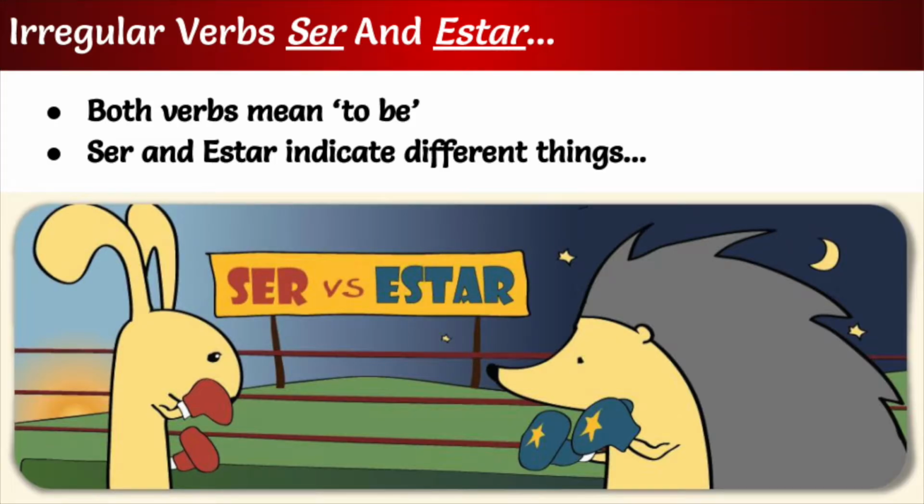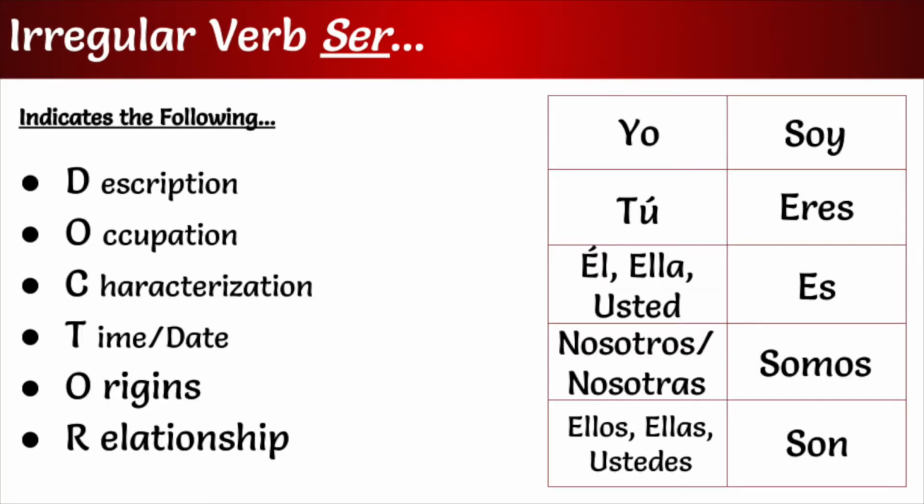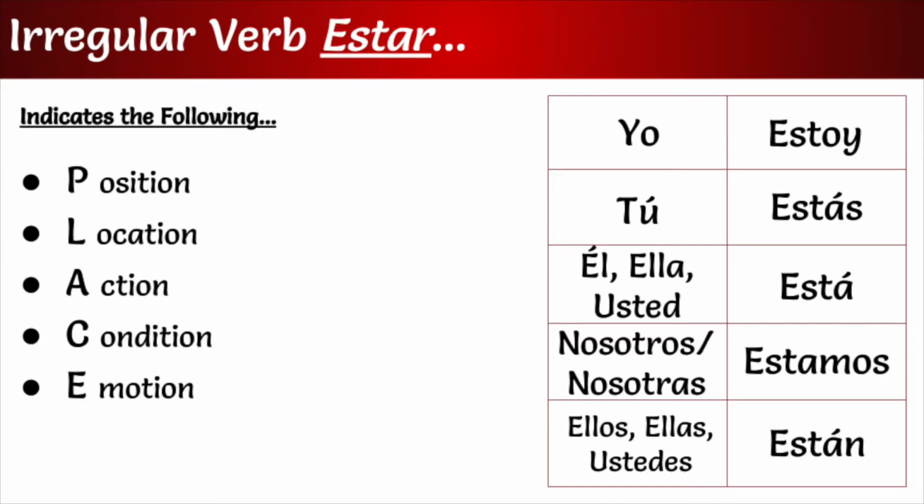Now we will be taking a look at two very common irregular verbs that mean to be, ser and estar. The two verbs indicate different things and are conjugated differently than most verbs. It is important to remember how to conjugate both verbs accordingly. How to memorize what each verb indicates is by using acronyms. Ser's acronym is DOCTOR, meaning description, occupation, characterization, time/date, origins, and relationship. And Estar's acronym is PLACE, meaning position, location, action, condition, and emotion.